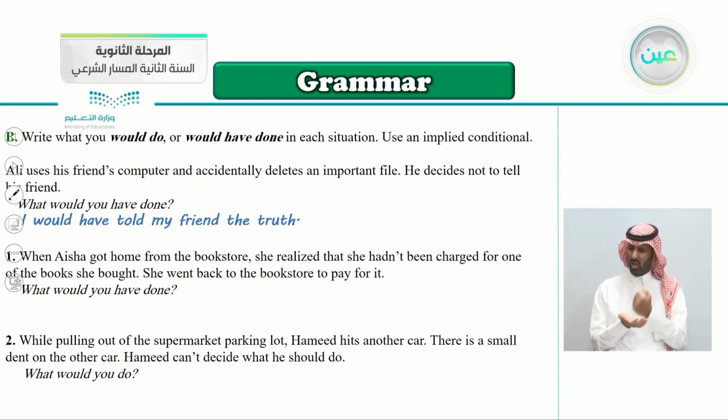So the first situation, when Aisha got home from the bookstore, she realized that she hadn't been charged for one of the books she bought. She went back to the bookstore to pay for it. What would you have done? You realized that one of the books, you didn't pay for it. Aisha went back to the bookstore to pay for it. What would you have done? Would you do the same thing as Aisha or something different?